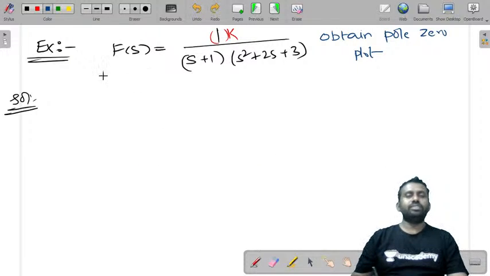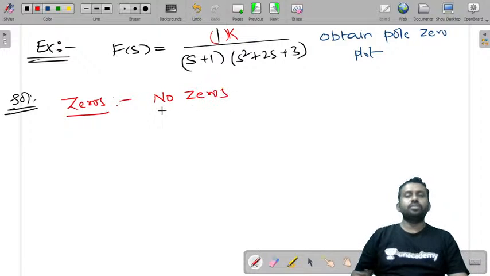Before that, let us first find the zeros and poles. Let us first find the zeros. You don't have any zero. There are no zeros because there is no s term in the numerator. Now let us consider poles.